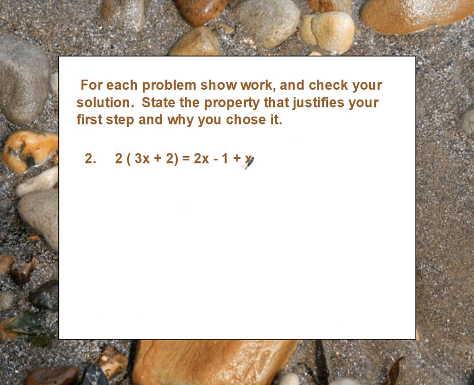What do you notice that we're going to have to do first here? Yeah, the parentheses, right? But can we put 3x with our 2? No, we can't, right? But we can distribute. Do you see that? So our first thing that we're going to do is we're going to distribute. Okay, that's the first thing. So it's the distributive property. And it's because of parentheses that we're going to have to do that first. So 2 times 3x is 6x. And 2 times 2 is positive 4.